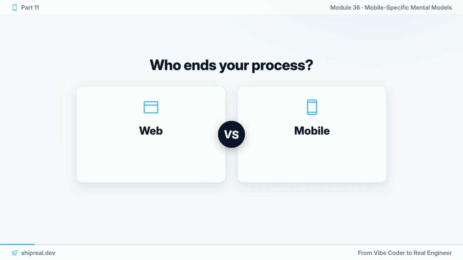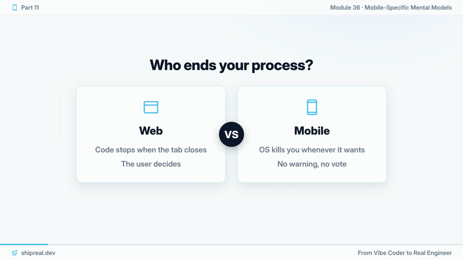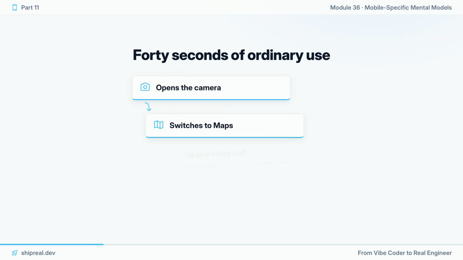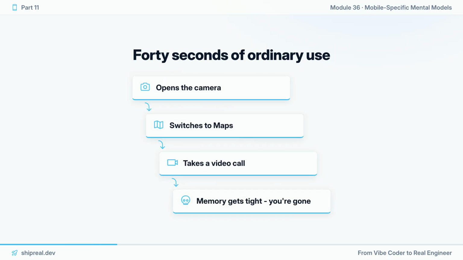Your app gets killed every day. That's normal. Nobody told you. On the web, your code stops when the tab closes. On a phone, the OS kills your process whenever it wants. User opens the camera, then maps, then a video call. Memory gets tight. You're gone.